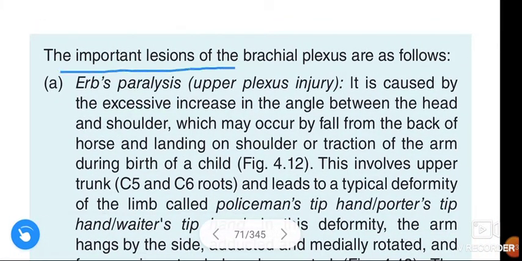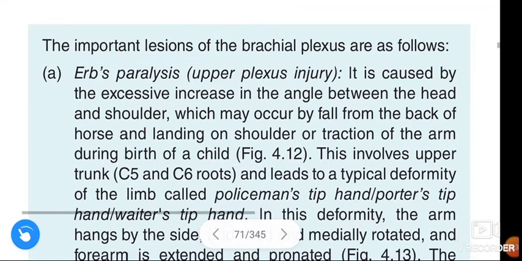The important lesions of the brachial plexus are as follows. We are talking about Erb's paralysis. It is also called upper plexus injury. It is caused by an excessive increase in the angle between the head and the shoulder, which may occur by a fall from the back of a horse and landing on the shoulder, or traction of the arm during birth of the child.